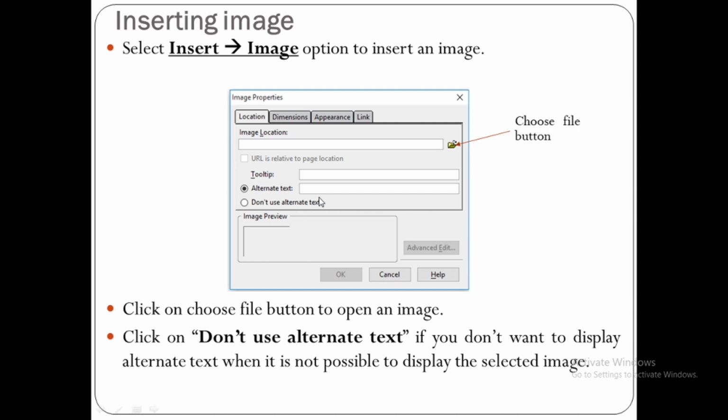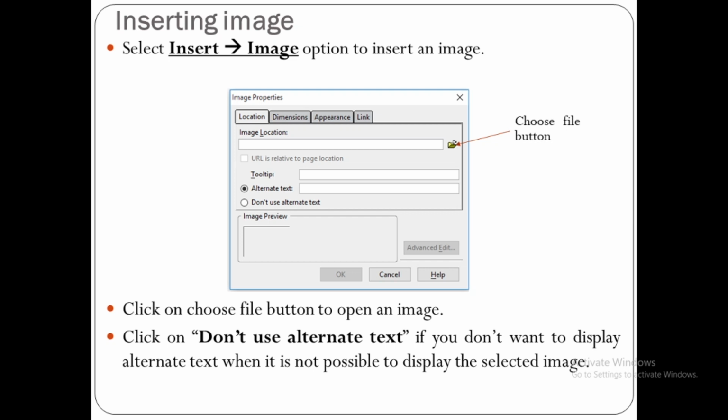Inside alternate text you can write some information, and that is useful when browser is not able to display the image. So whatever image we have selected, if browser is not able to display the image, then it will display alternate text in place of image.